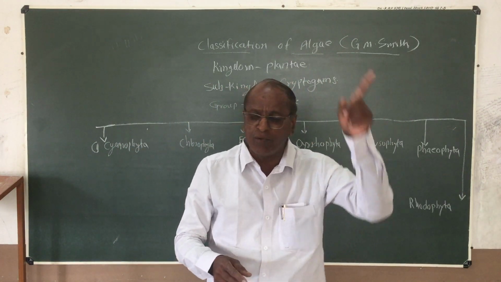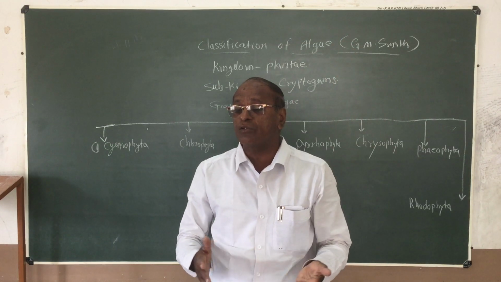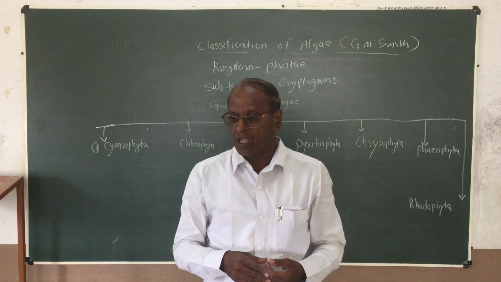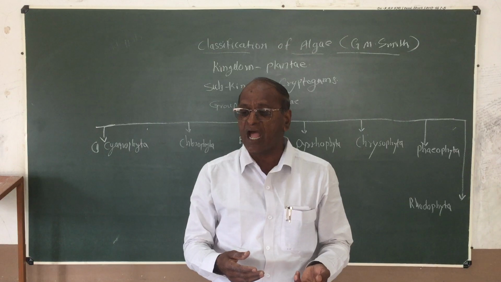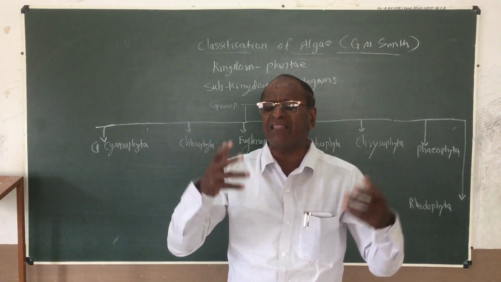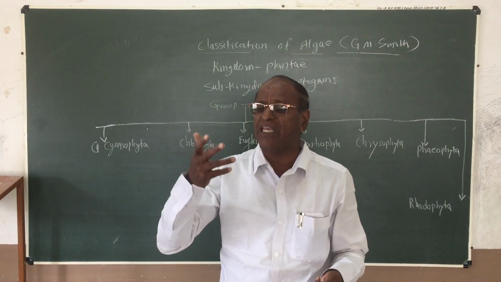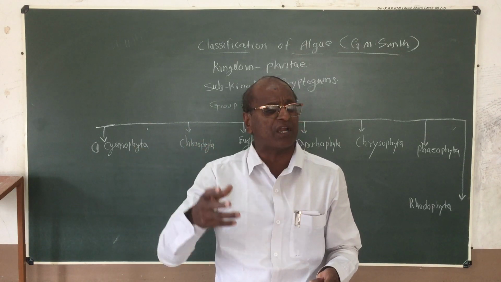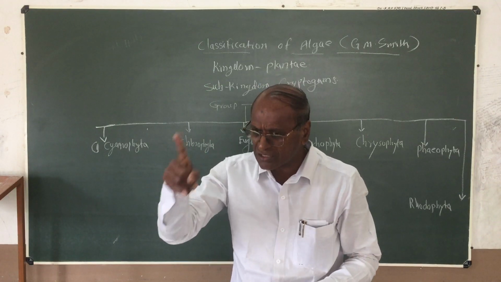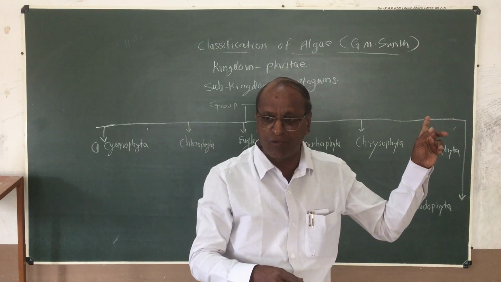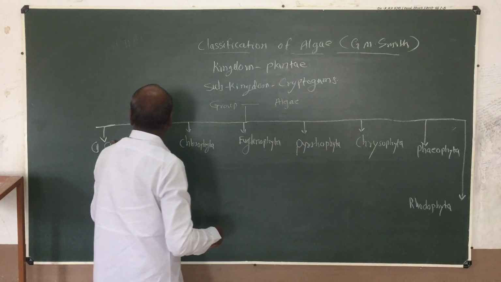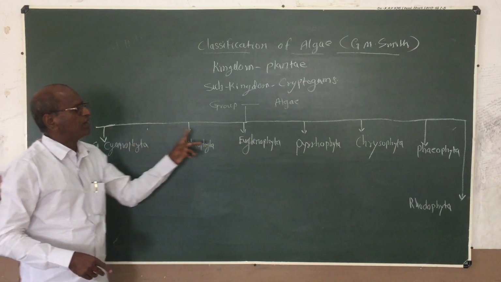In a whole group of algae we will study in the last lecture. There are about 18,000 genera of these algal plants. And in these 18,000 genera, all these algal plants show variations in their chlorophyll pigments, reserve food material as well as the morphology of the reproductive organ. The details were studied by G.M. Smith, and on these 3 to 4 characters, as we already studied last time, Smith classified these algae into 7 different divisions.